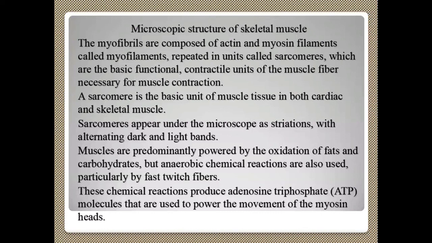Muscles are predominantly powered by the oxidation of fats and carbohydrates, but anaerobic chemical reactions are also used, particularly by fast twitch fibers. These chemical reactions produce ATP, adenosine triphosphate molecules, that are used to power the movement of the myosin heads for the functioning of the muscles.